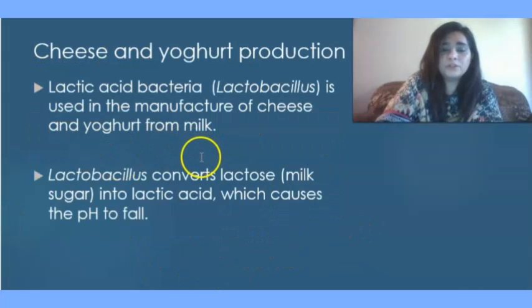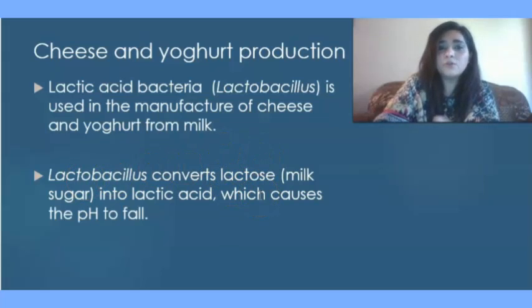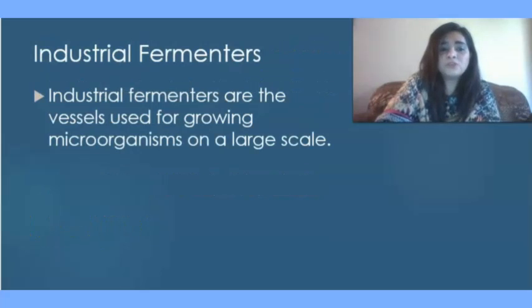Cheese and yogurt production. Lactic acid bacteria, for example Lactobacillus, are used in the manufacture of cheese and yogurt from milk. Lactobacillus converts lactose, that is the milk sugar, into lactic acid. As a result of this, the pH of the milk decreases. This decrease in pH helps in the formation of cheese and yogurt, and there are several other steps involved during this process which I already discussed in my previous lesson on cheese and yogurt production.